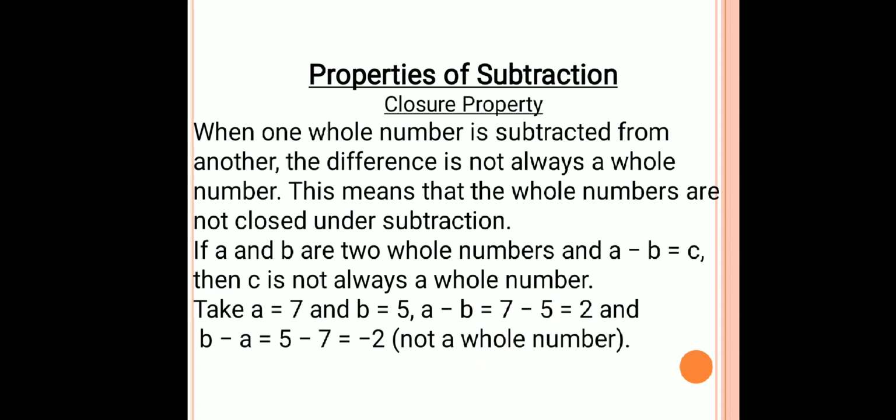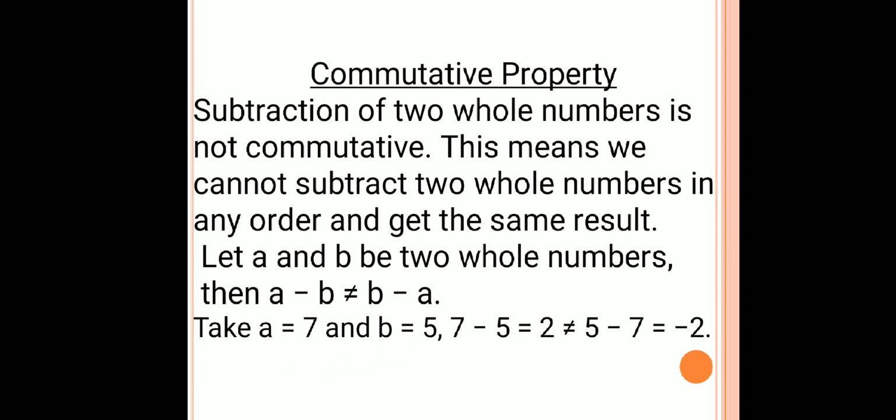Now let us see the properties of subtraction for the whole numbers. Closure property. When one whole number is subtracted from another, the difference is not always a whole number. This means that whole numbers are not closed under subtraction. Let us see an example. For example, 7 minus 5 is equal to 2, but 5 minus 7 is equal to minus 2, which is not a whole number.